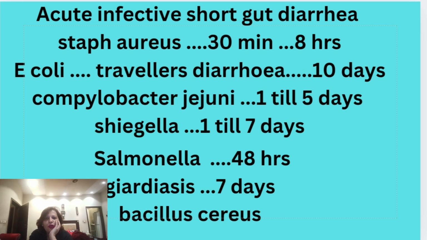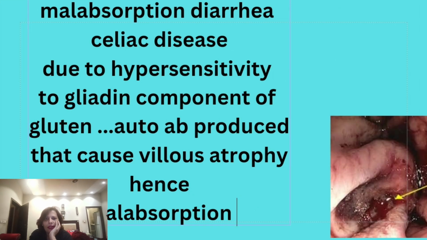After that comes malabsorption diarrheas, and the most common malabsorption diarrhea is celiac disease. In celiac disease, some individuals have autoantibodies against the gliadin component of gluten, which is present in wheat. These autoantibodies cause inflammation of the villi present in the small intestine, and repeated inflammation of these villi leads to villus atrophy.